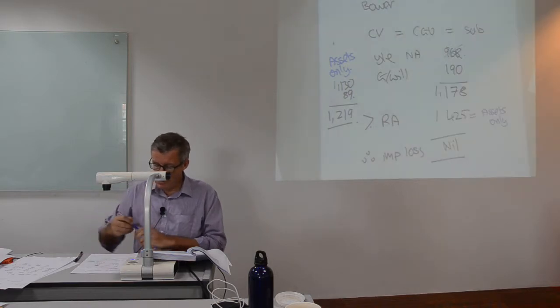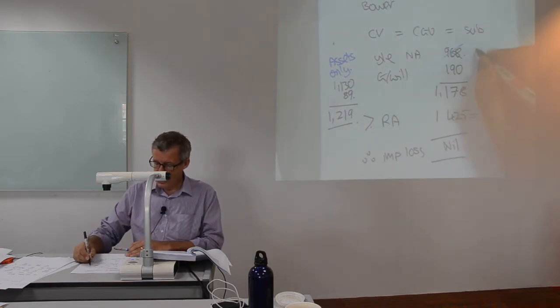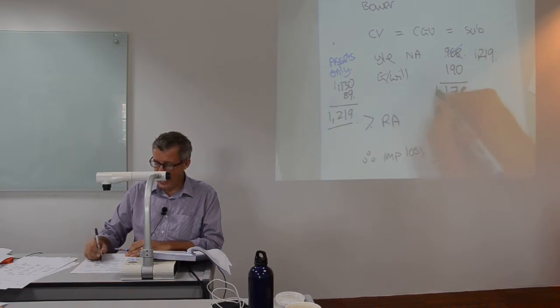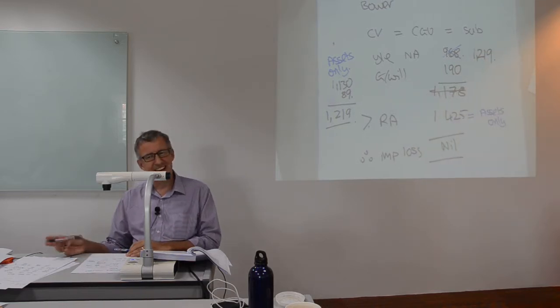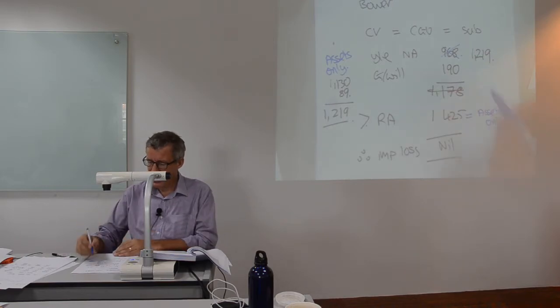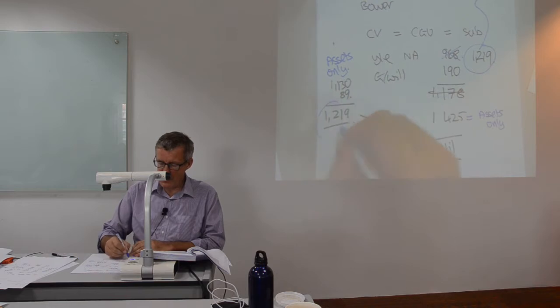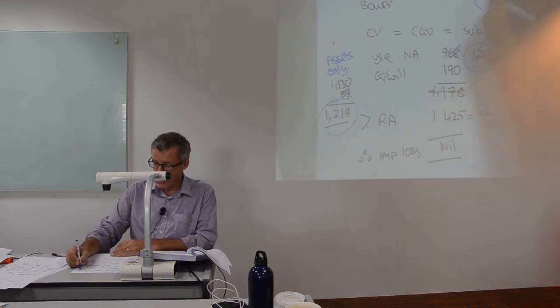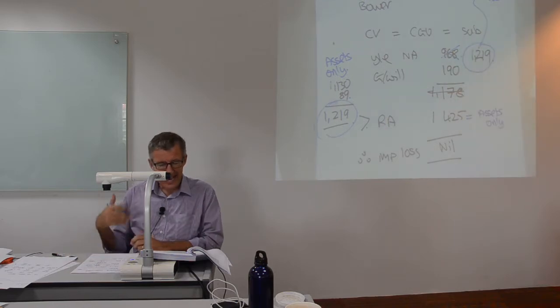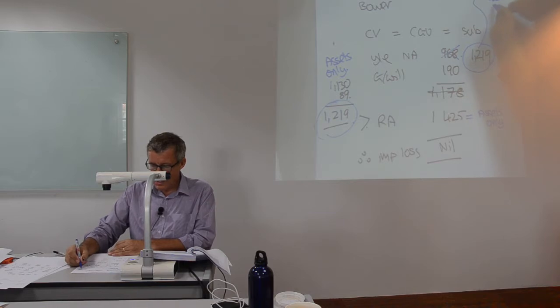So that would be another way of looking, but it's not going to change the answer. The other way of arriving at that 1219 is to take your 968 and add back the liabilities that have been deducted.